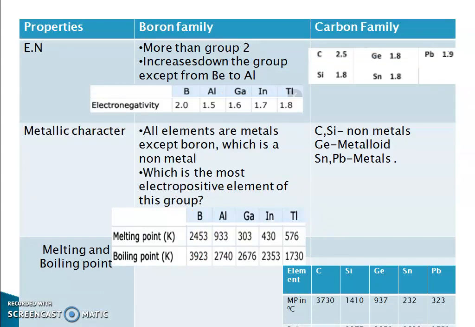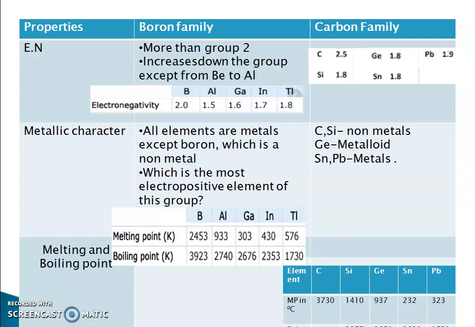Next property, electronegativity. Electronegativity of boron family elements are given: boron 2, aluminum 1.5, gallium 1.6, indium 1.7, thallium 1.8. These elements have higher electronegativity than group 2 elements. But here also we can see some kind of exception. Normally electronegativity decreases down the group.